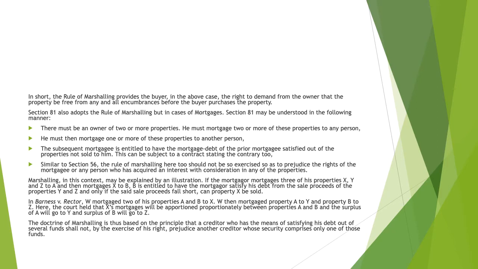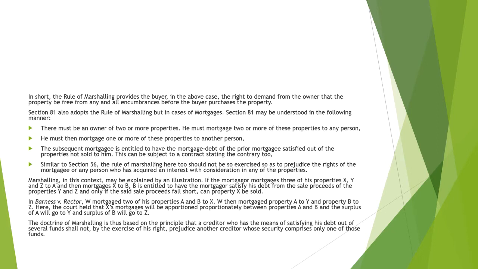Marshalling can be explained by an illustration. If the mortgagor mortgages three of his properties, X, Y, and Z, to A, and then mortgages X property to B, now B is entitled to have the mortgagor satisfy his debt from the sale proceeds of the properties Y and Z, and only if the said sale proceeds fall short can property X be sold.